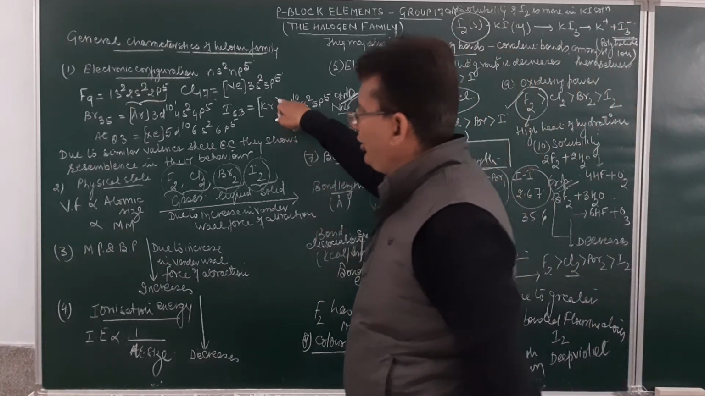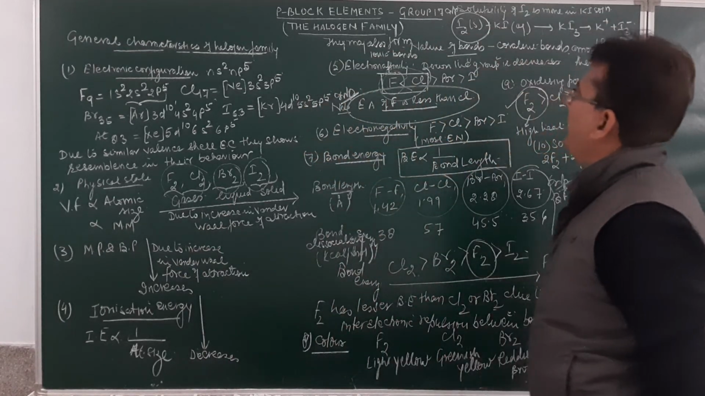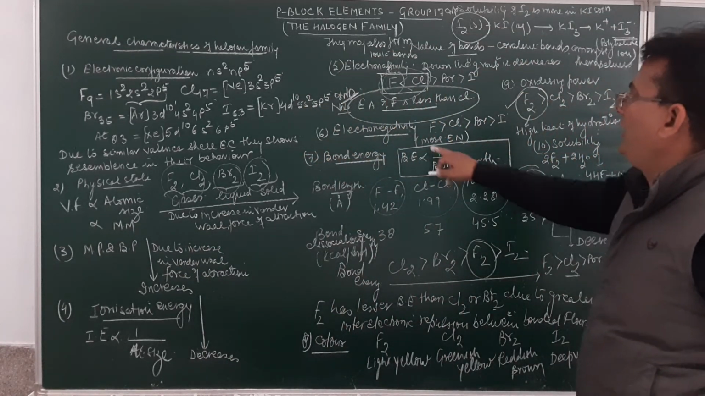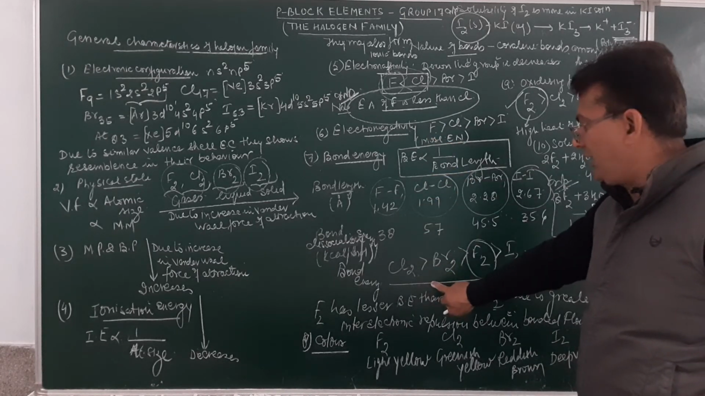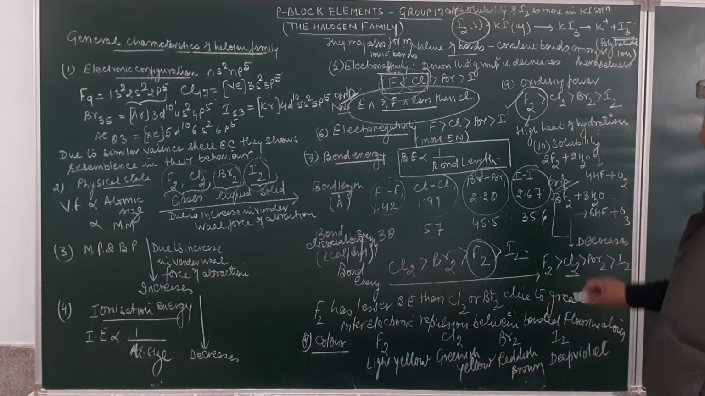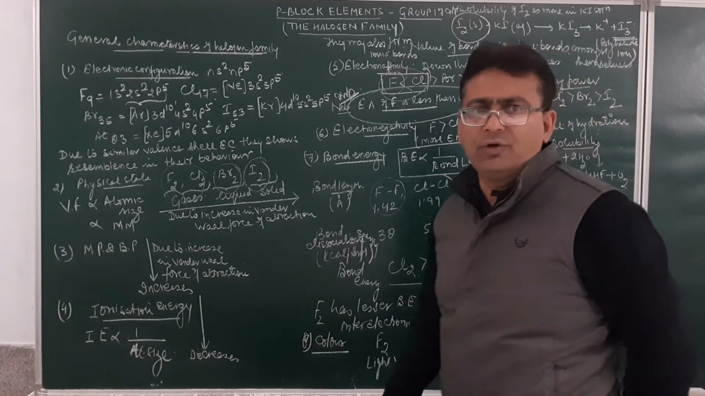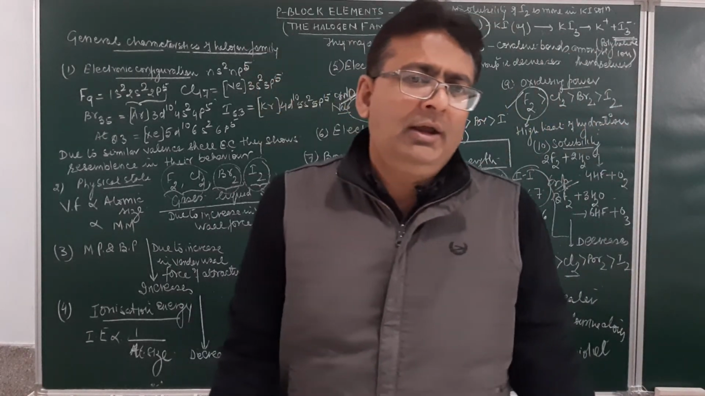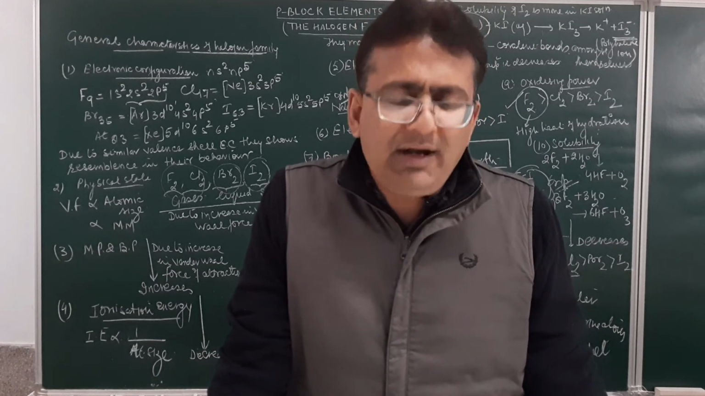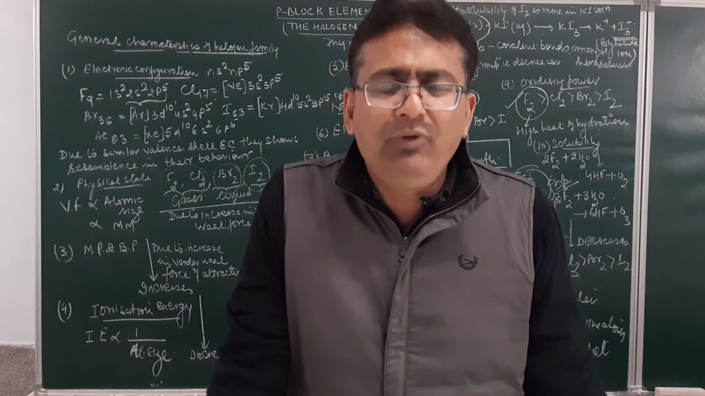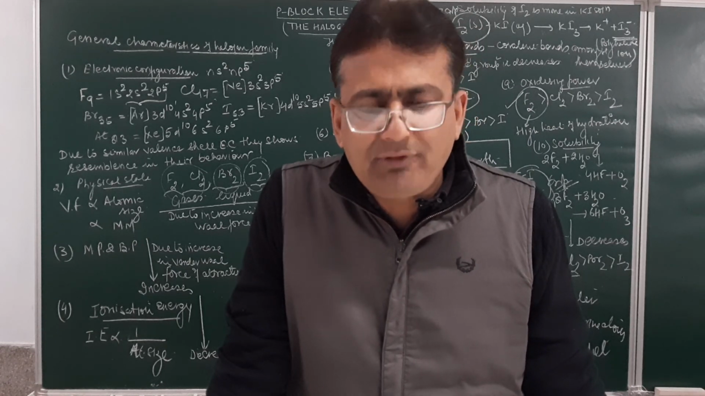So these were certain general characteristics of halogens. We have done the electronic configuration, physical state, melting point, boiling point, ionization energy, electron affinity, electronegativity, bond energy, in which we discussed bond length, bond dissociation energy and bond energy, then the color of halogens, their oxidizing power, their solubility and the nature of bonding. I hope, students, you have understood these physical characteristics of group 17 elements. In our next discussion, we will be discussing the chemical characteristics of group 17.